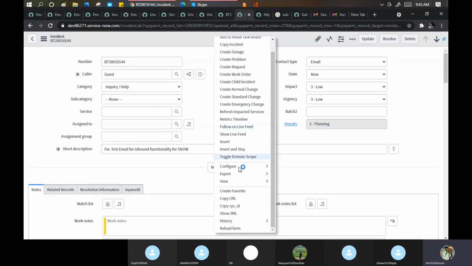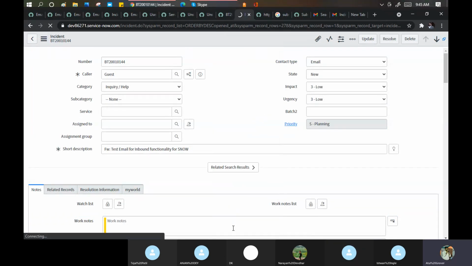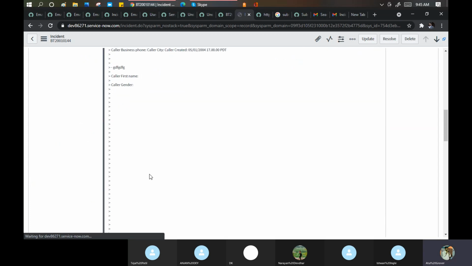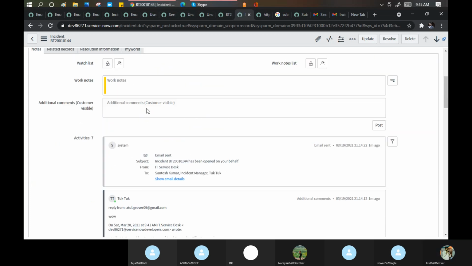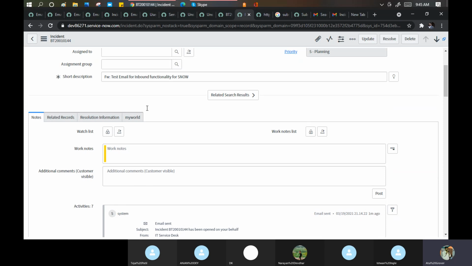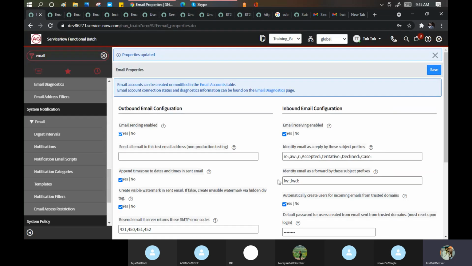Yes, sir. Okay. So now we have 2 or 3 more cases. I am sending an email to ServiceNow. It gets recorded in my incident. Now you need to identify where these email logs are coming, where these emails are getting processed in my ServiceNow.